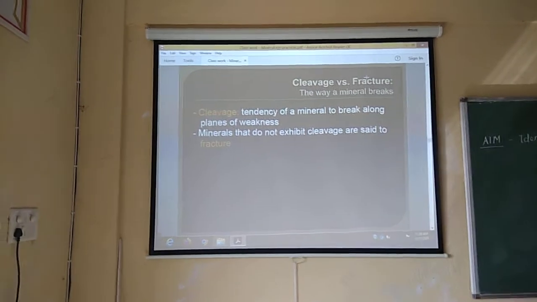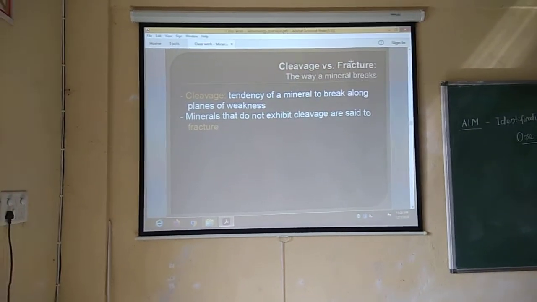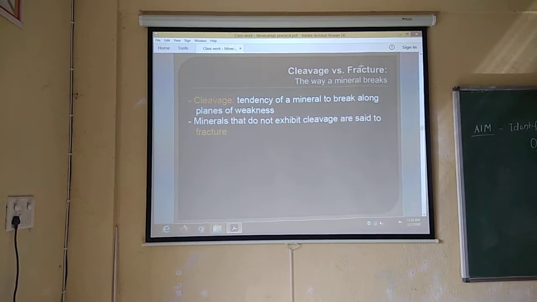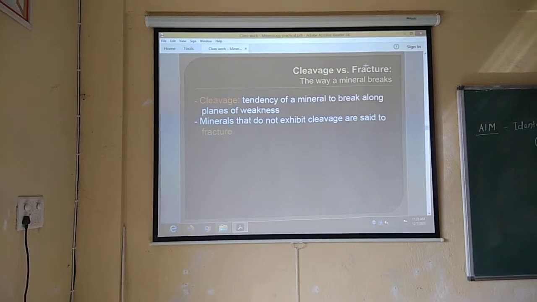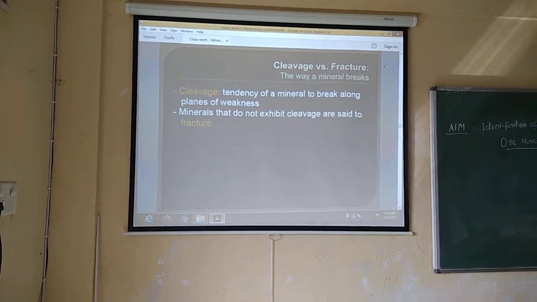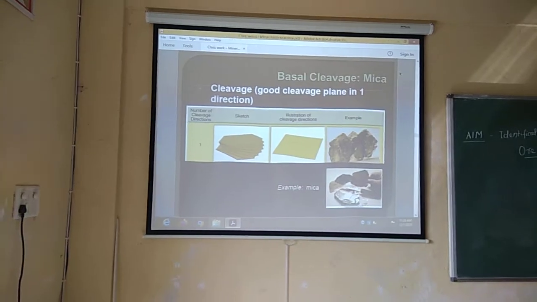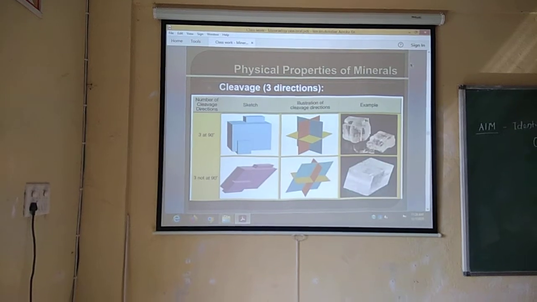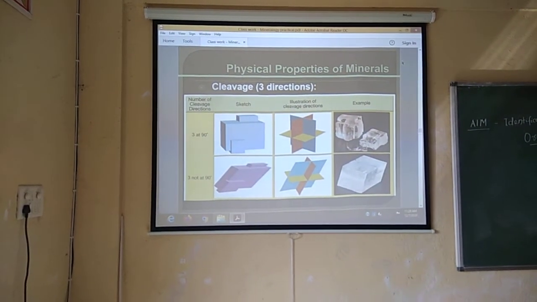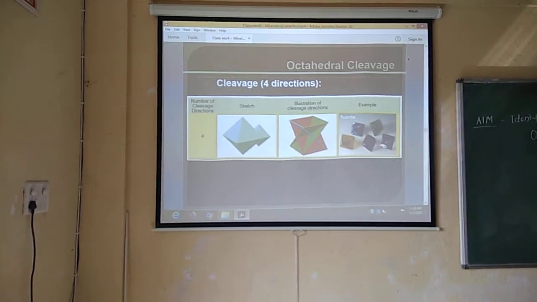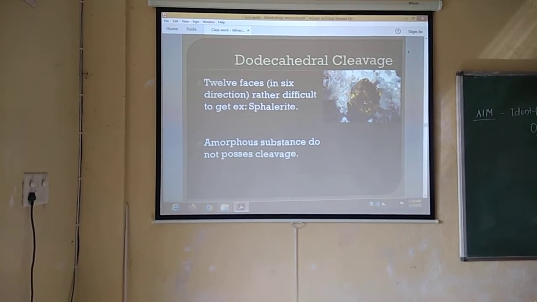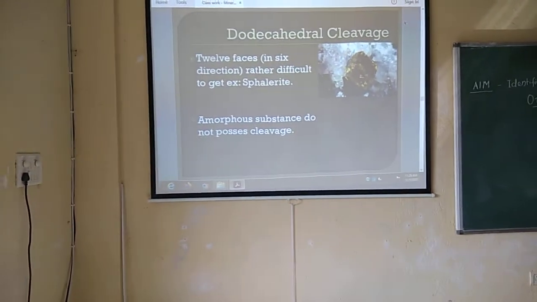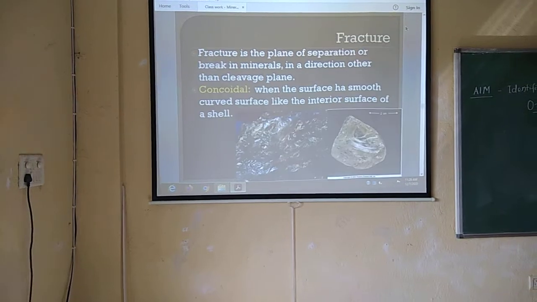Then cleavage. Cleavage means the tendency of a mineral to break along planes of weakness. Minerals that do not exhibit cleavage are said to show fracture. This is the main difference between fracture and cleavage. We have already discussed this in the theory class. Here you can see one direction cleavage, that is called good cleavage, then two direction cleavage, three direction cleavage, and four direction cleavage. And you should remember that amorphous substances do not possess any cleavage. That is pulverulent in nature.